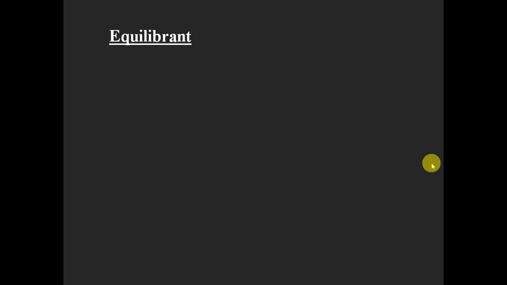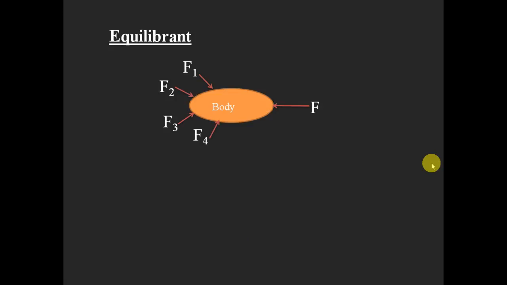Next we go for what we mean by equilibriant. We know about equilibrium, and next we have to know what is equilibriant, which is the one force. Assume again a body which is acted upon by F1, F2, F3, F4. Whenever these four forces are acting on a body, they cause the body to move in the right hand side direction. At the same time, I am giving another force which is equal in magnitude to the sum of all these forces. So this force is equal and opposite to the resultant of all these forces.